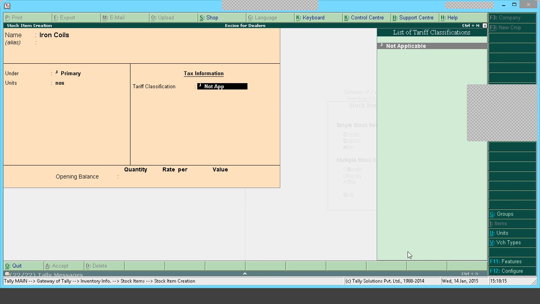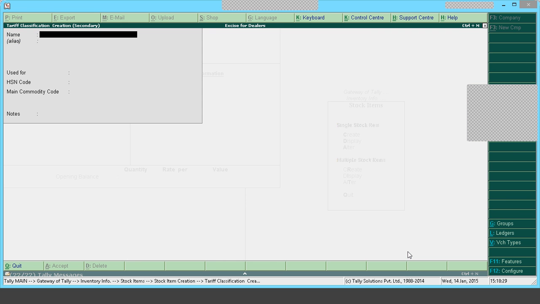After I do it, you can see my cursor moves to the tariff classification field. In this field, the classifications that have been created will be displayed. If you do not have any classification, again here you can press Alt C and create your classification.